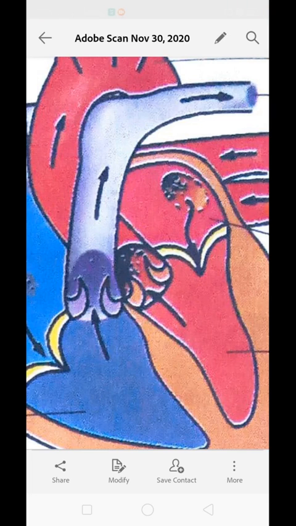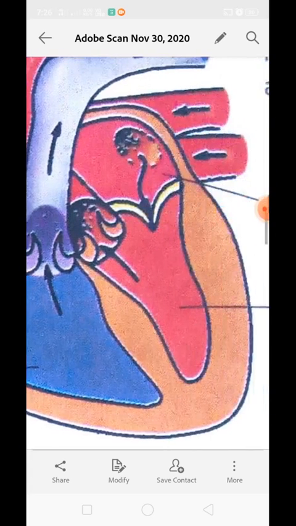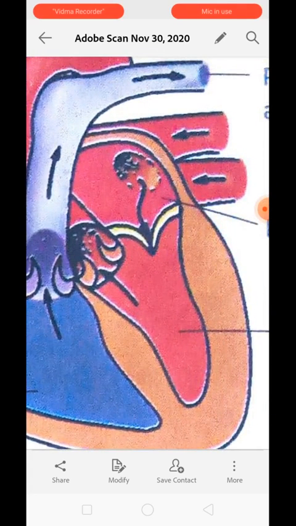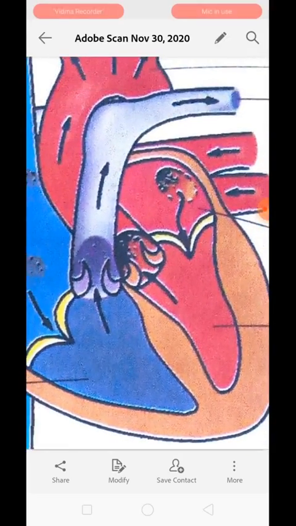The right half of the heart has deoxygenated blood. You can see they are represented in blue color. Okay, while the left side of the heart has oxygenated blood or pure blood. That is why they appear here in red color. The septum prevents mixing of deoxygenated and oxygenated blood present in the right and left halves of the heart. You can see the wall present between the 2 chambers. This is called the septum, a layer of muscle which separates the chambers, and it prevents the mixing of deoxygenated and oxygenated blood.